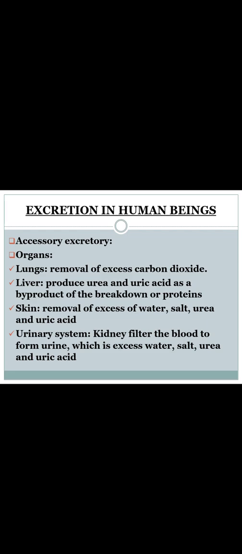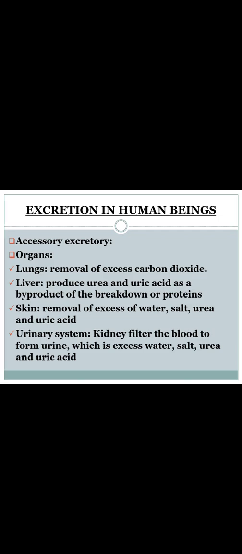Next, coming to excretion in human beings, what are the accessory excretory organs? That is lungs, liver, skin and the urinary system. These all are the accessory excretory organs. First let us study lungs. What is the function of lungs? In the previous topic we studied the respiratory system, isn't it? The lungs remove excess carbon dioxide, which is an unwanted gas. We breathe in oxygen and give out carbon dioxide. Lungs play a major role in the removal of excess carbon dioxide.